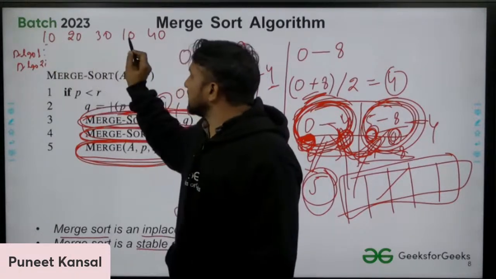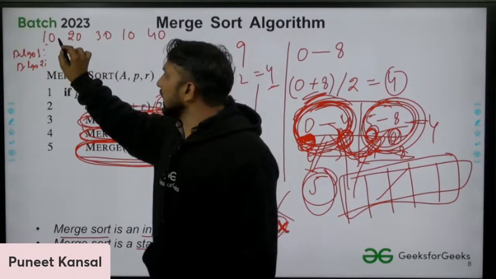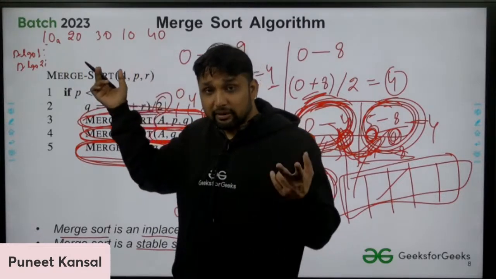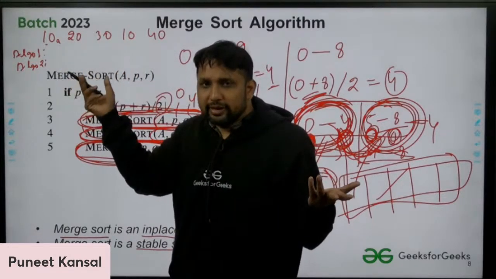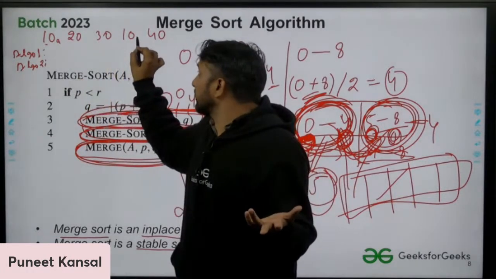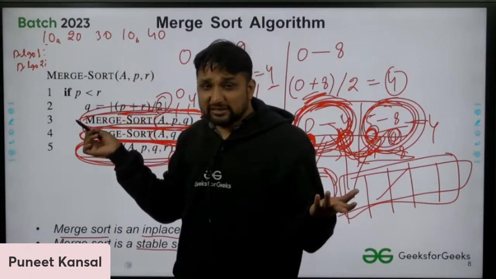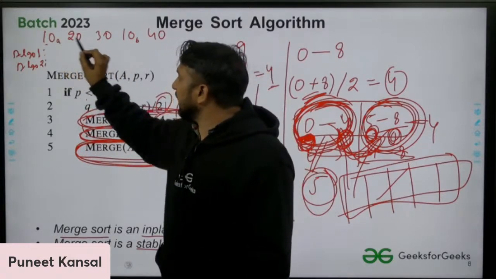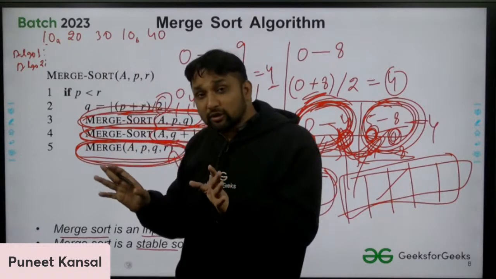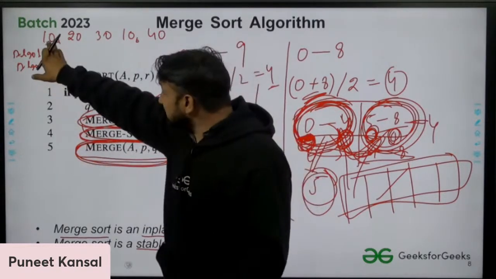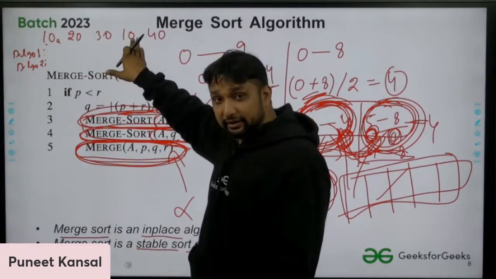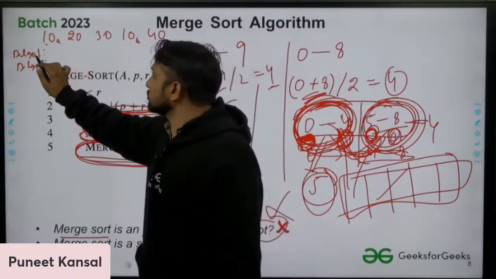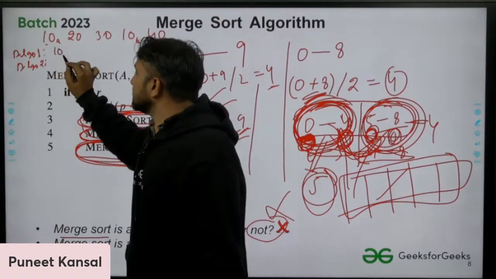Although they have the same value, they are two different numbers, so I am giving them subscripts a and b so that I can know which number came first and which came later.